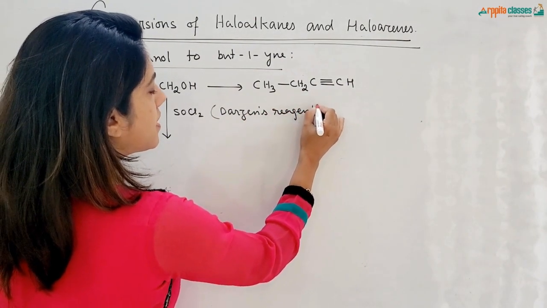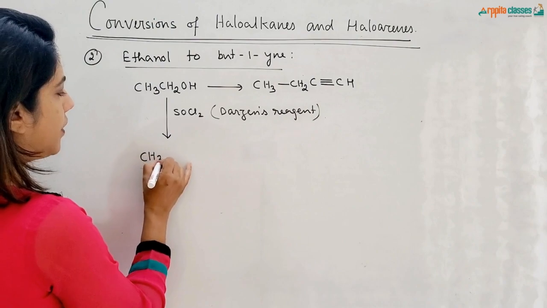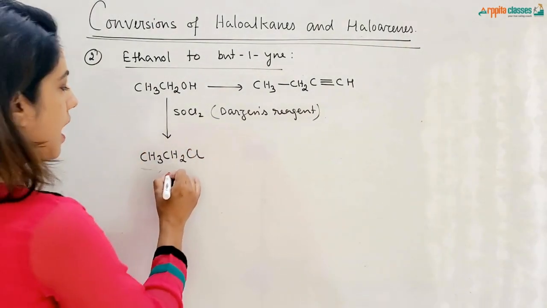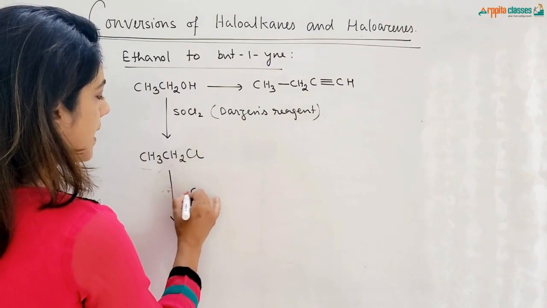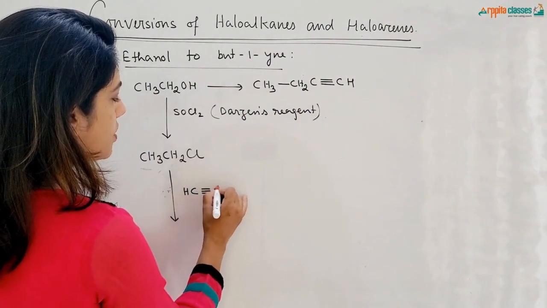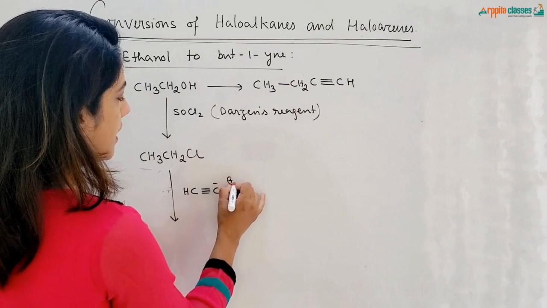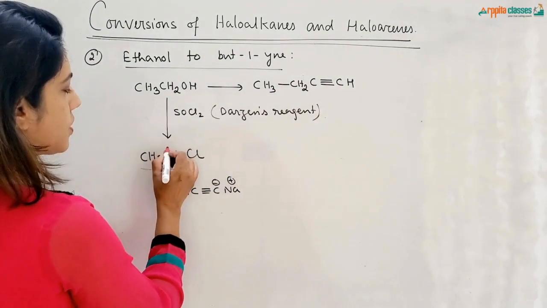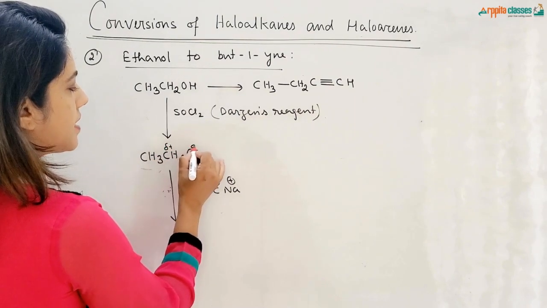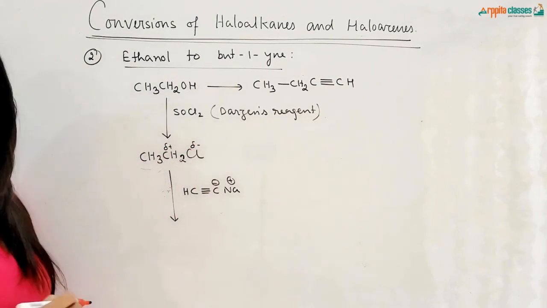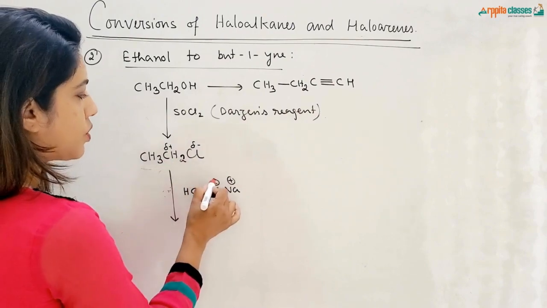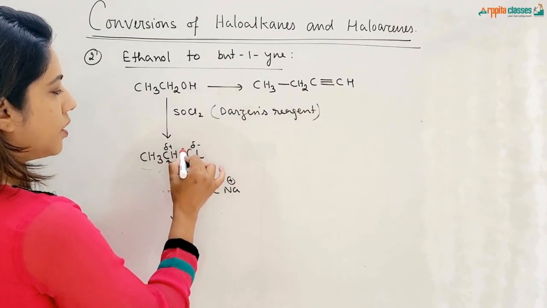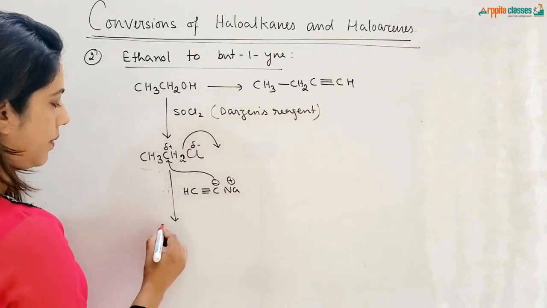Okay, so what is happening is the hydroxyl group first will be substituted by chlorine. Now I am treating this with sodium acetylide, CH triple bond C minus Na plus. This carbon is delta positive and this is delta negative, because Cl is much more electronegative than carbon, so it will be pulling the electrons towards itself. This is attacking over here as a nucleophile, and Cl being a better leaving group is leaving.